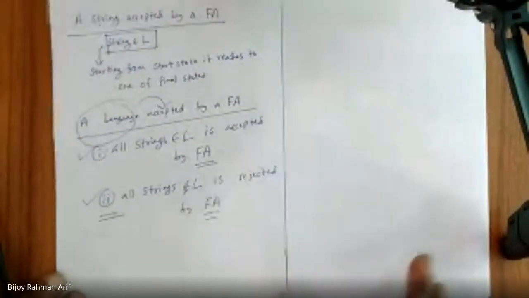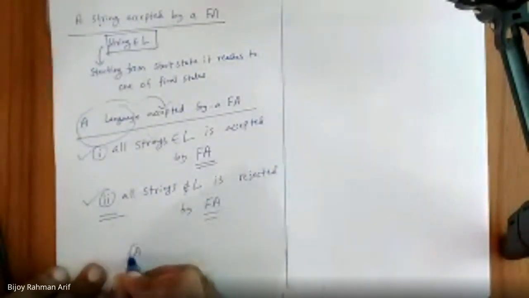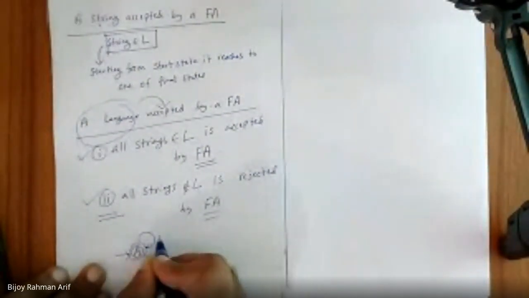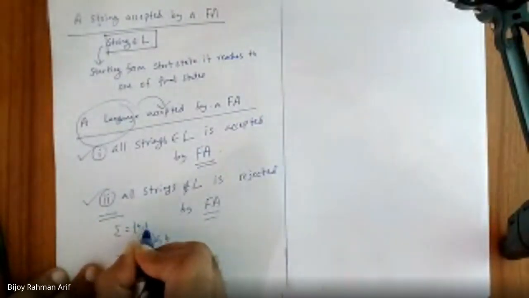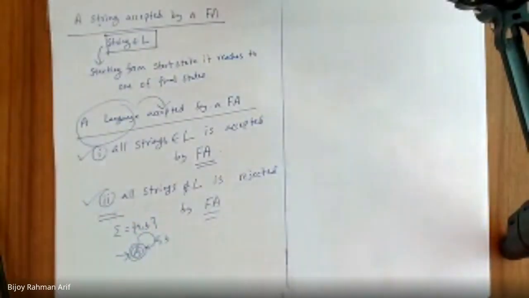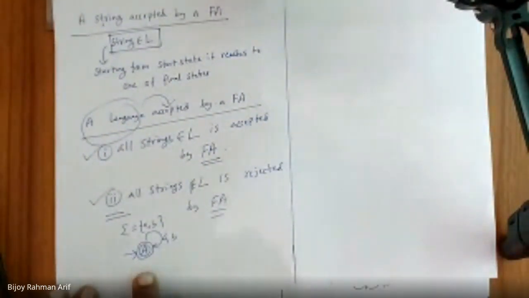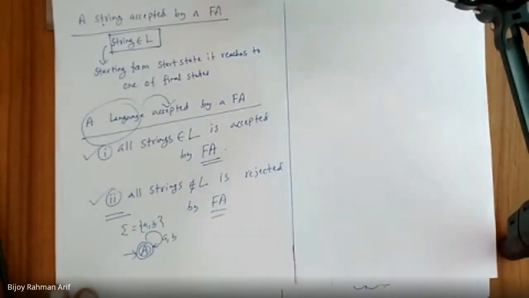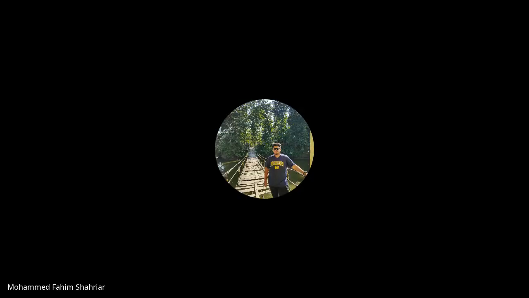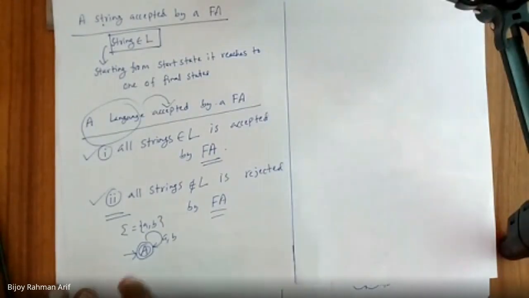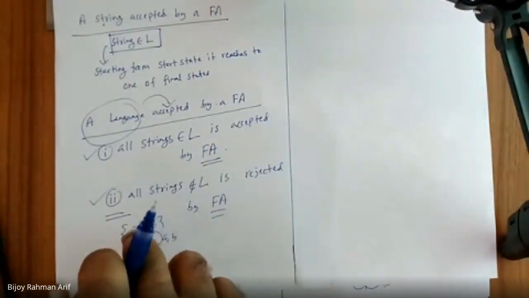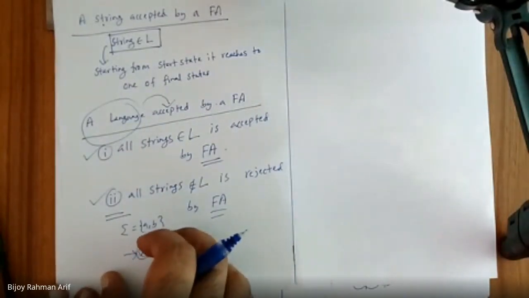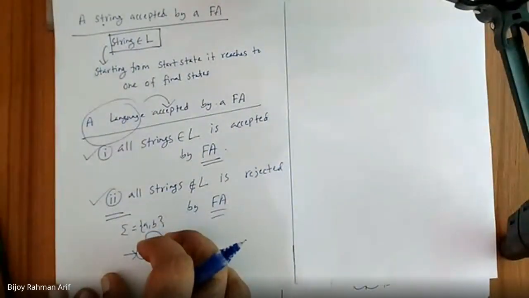Why? For example, take this finite automata. What are the strings accepted by this finite automata? All strings. No matter which string you can generate by the alphabet A, B, all those strings are accepted by this finite automata. Am I right or not?